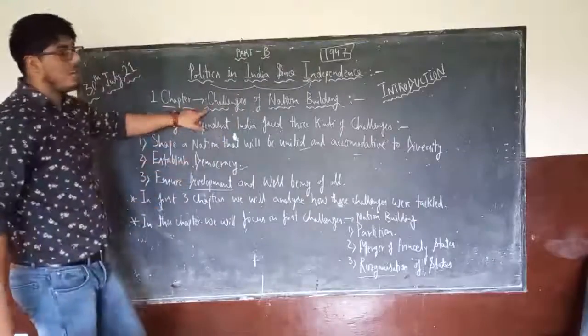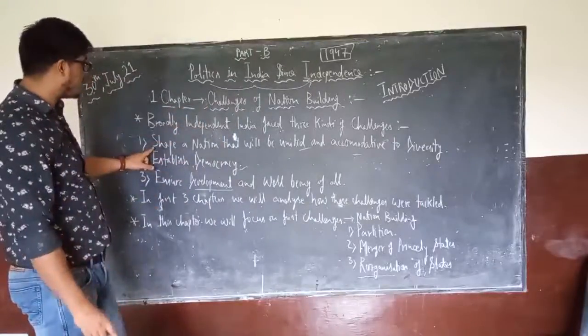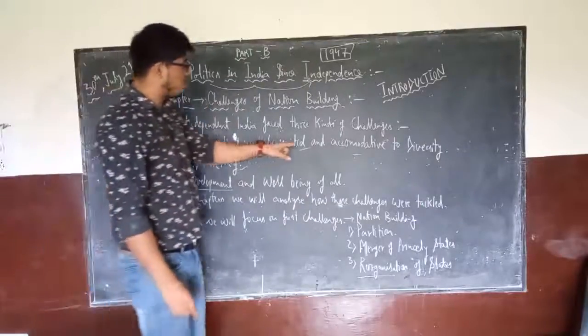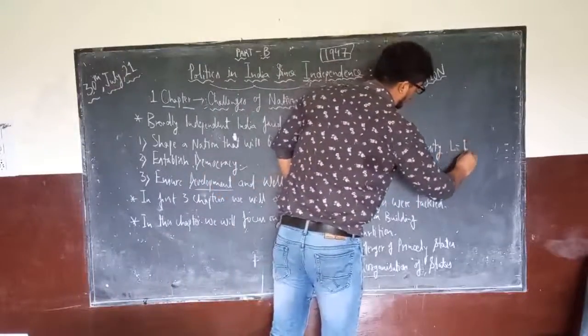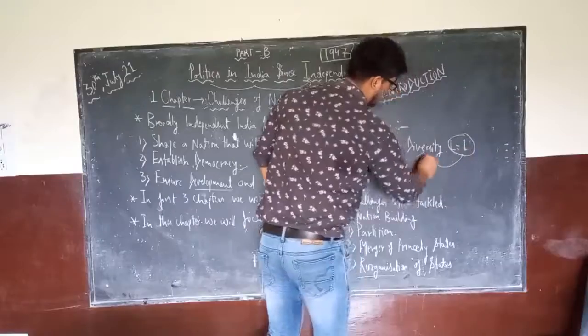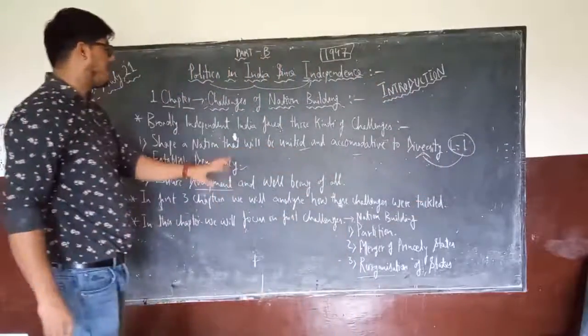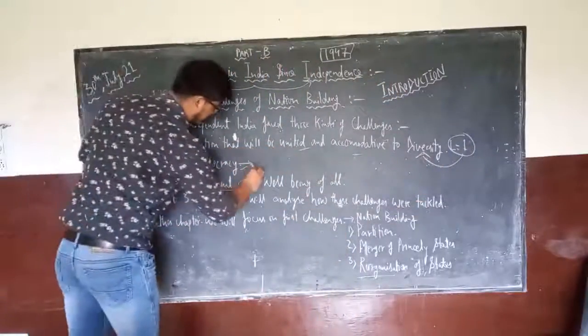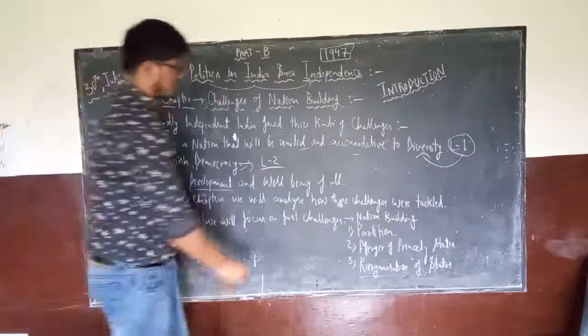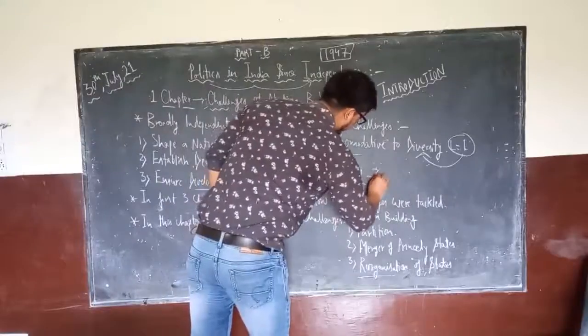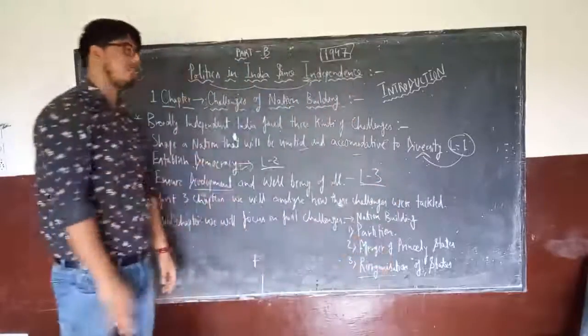In this, we will tackle the first challenge. What was the first challenge? Shaping a nation that will be united and accommodating. In lesson 1, this chapter will discuss only challenge number 1. Challenge 2 will be discussed in lesson 2, and challenge 3 in lesson 3. That is why this is the introduction part of the chapter.